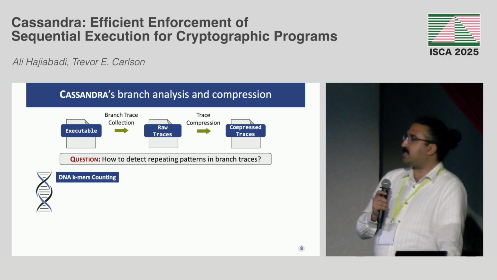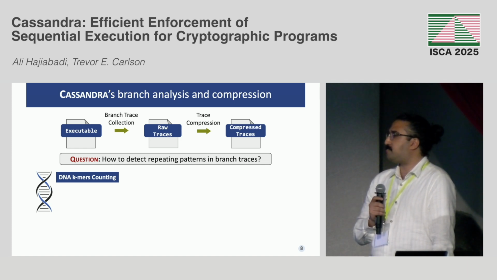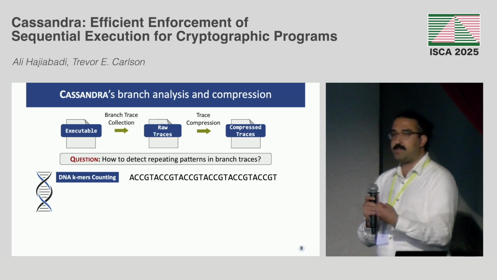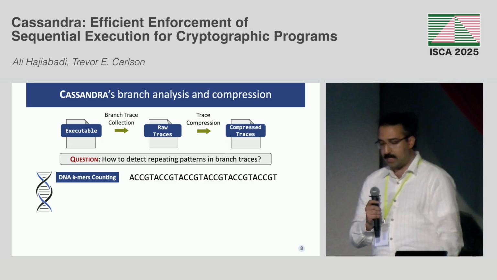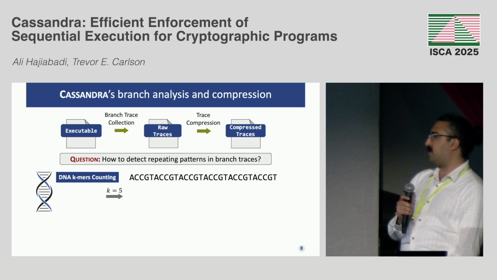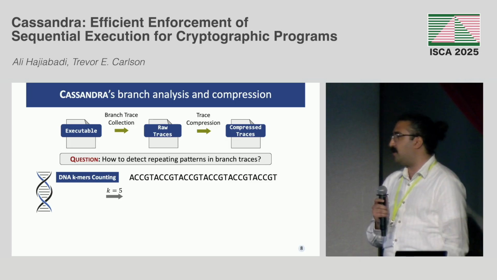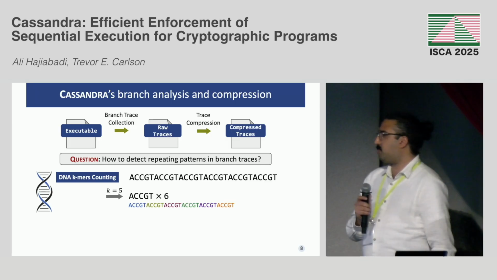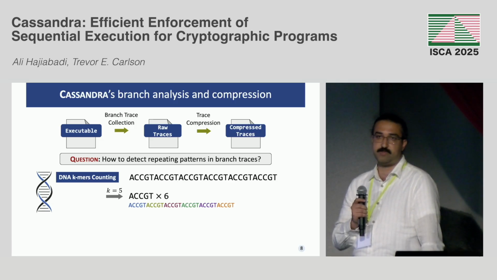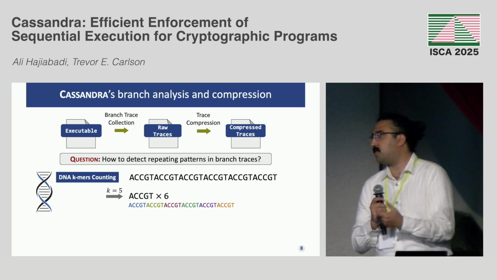So one example is DNA k-mer counting. Basically, this technique gets the DNA sequence as input, and it finds the most frequent small patterns in the sequence. For example, if we specify k as 5, looking for substrings of size 5 in the DNA sequence, this would be the output, right? It would say that this pattern of ACCGT repeats 6 times, right? So this is basically the only part of the pattern that we need to save.